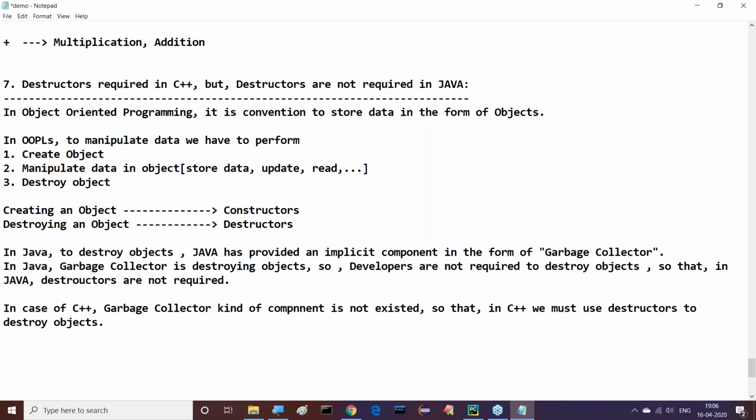Everybody, understand my point? In the case of C++, garbage collector kind of component does not exist, so in C++ we must use destructors to destroy objects.